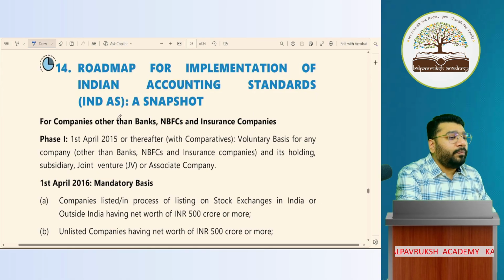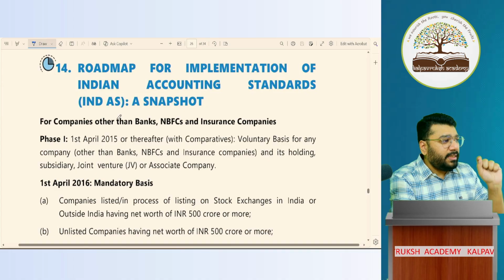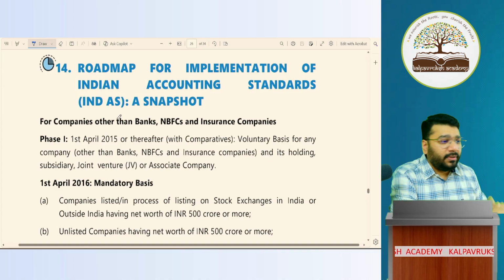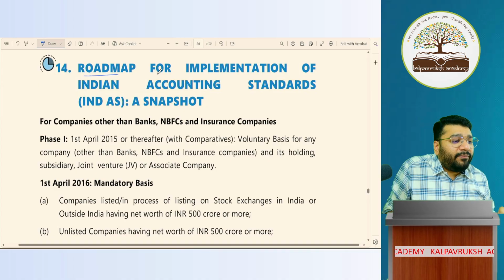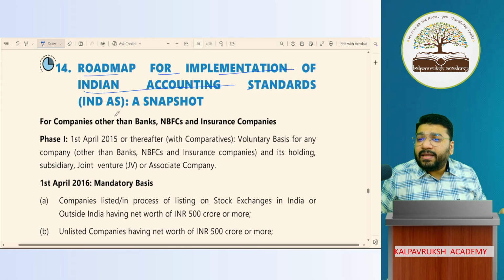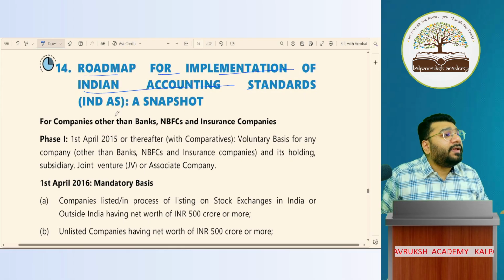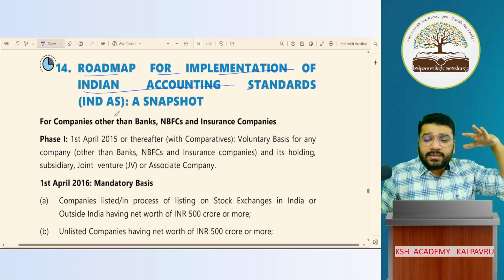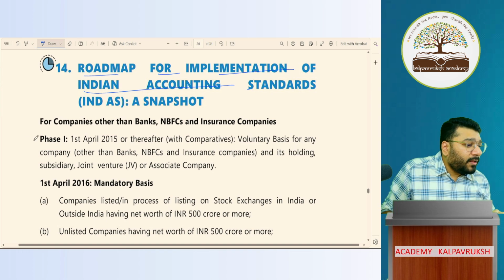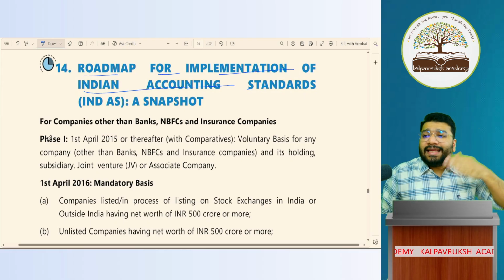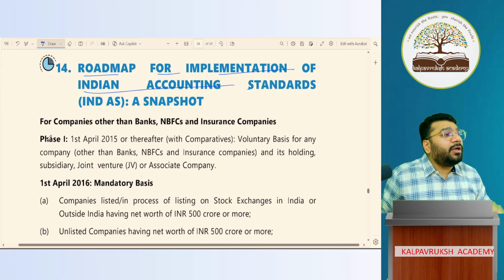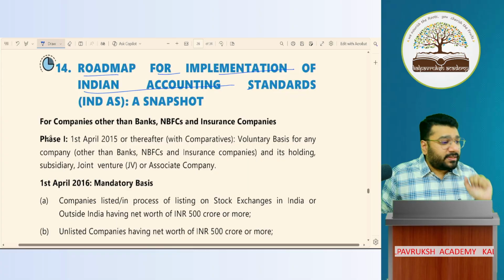Again, I'm going back to chapter 1 because this is a point connected to your chapter 1, in which they have discussed the roadmap for implementation of Ind-AS. Since we are discussing Ind-AS, this is the right time to discuss it also. So, this Ind-AS was implemented in 2 phases. How many phases? 2 phases.